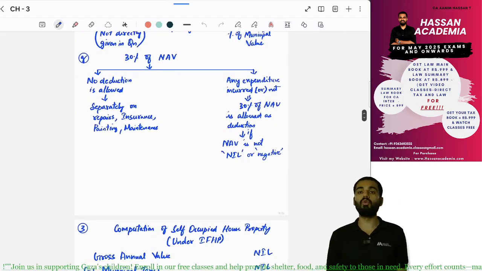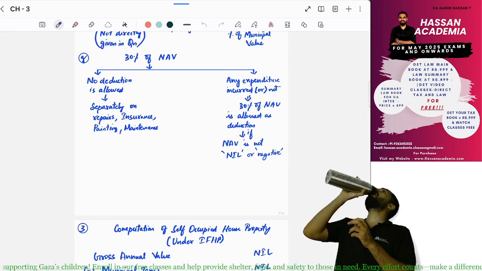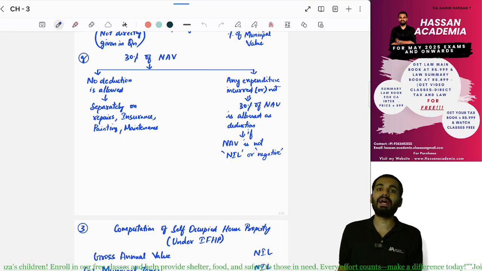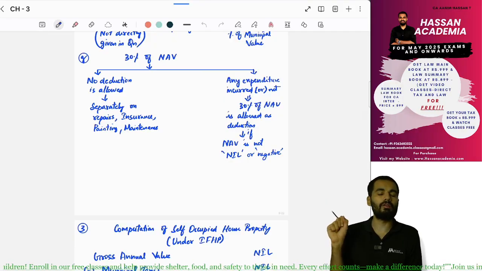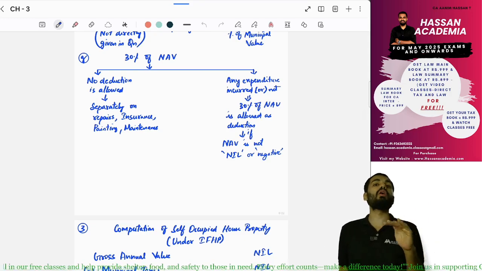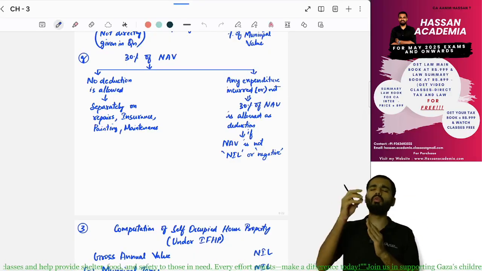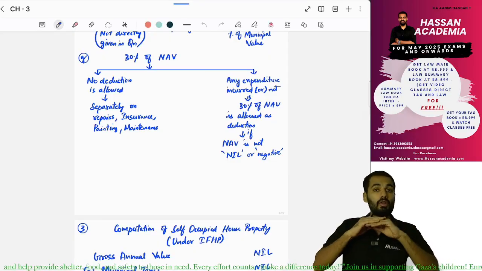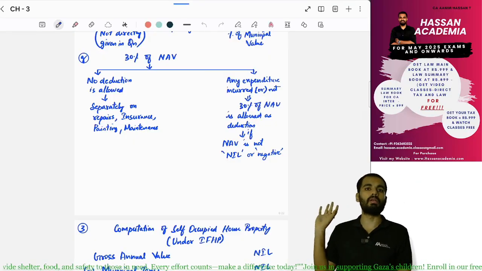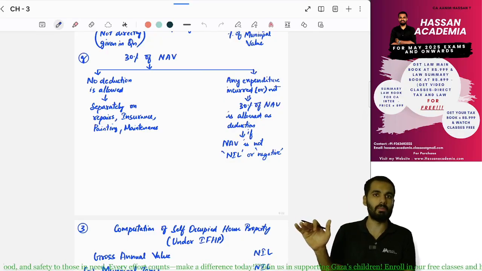Next, 30% of NAV. How will you do 30% of NAV? Gross annual value minus municipal tax comes to NAV. Now you have to deduct 30% of NAV. Why do you have to deduct 30% of NAV? Because income tax does not give you any kind of actual expenditure. Only 30% is what income tax allows. Whether or not you make any expenditure on the house property, we do not bother. We are only giving you 30%. More than that we are not giving you, and if you are spending less than that you can still claim 30%. It's a flat 30%.